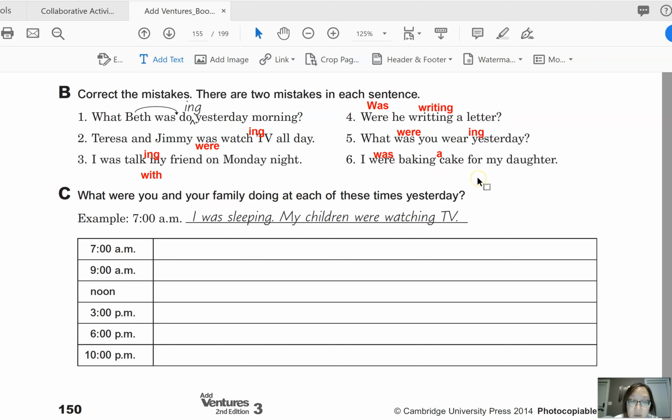Now, let me make a note. Sometimes cake can be non-count. When you are talking about a full cake, like the actual cake, then we need to say a cake. But if you are talking about eating cake, then you don't need to say a, because you're not eating the whole cake.